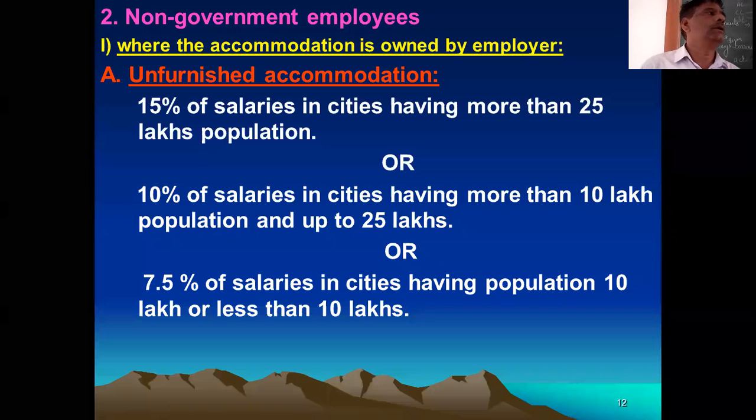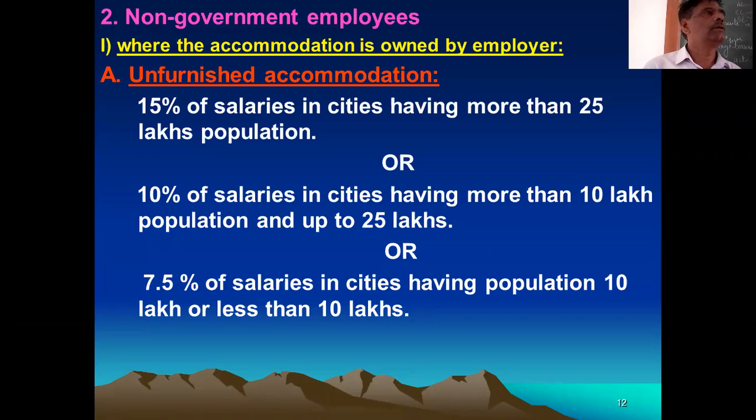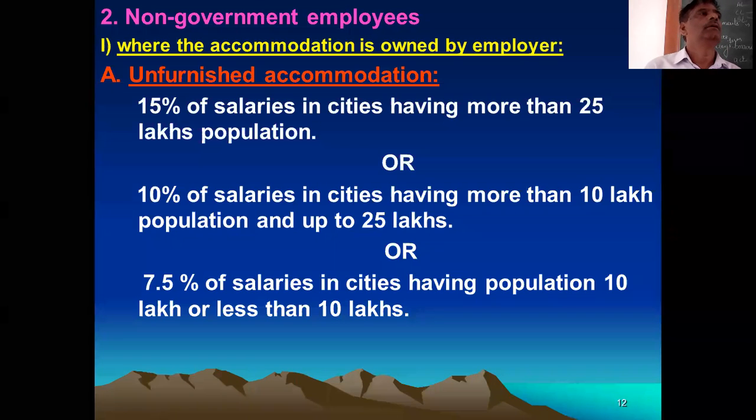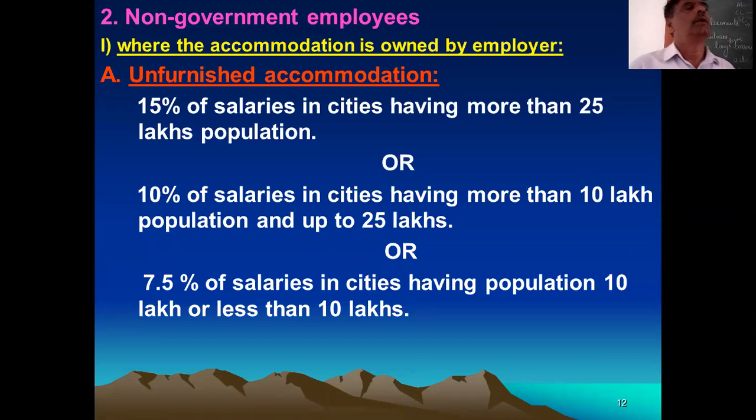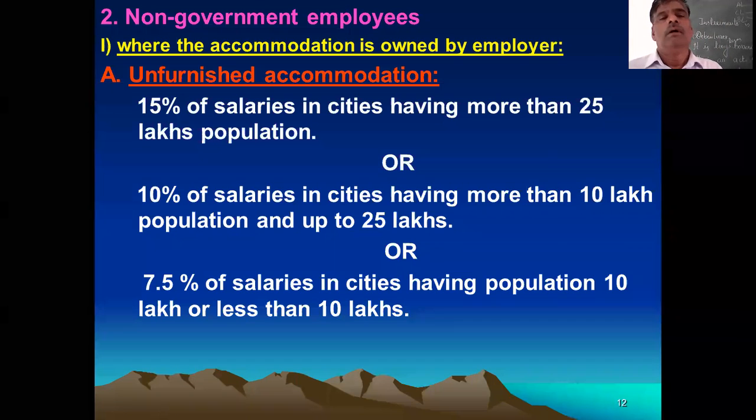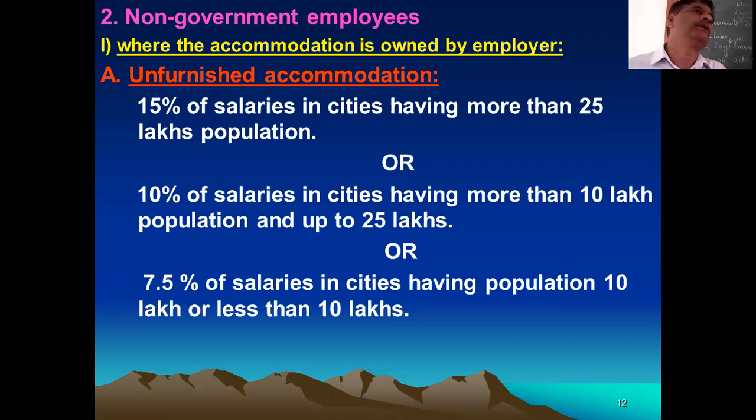In this case, what is the point? The first is employee is non-government. And second is accommodation is provided by employer, that is from his own source. Then 3 points you remember. 15% of salary, 7.5% of salary, then 10% of salary. These are the 3 points.